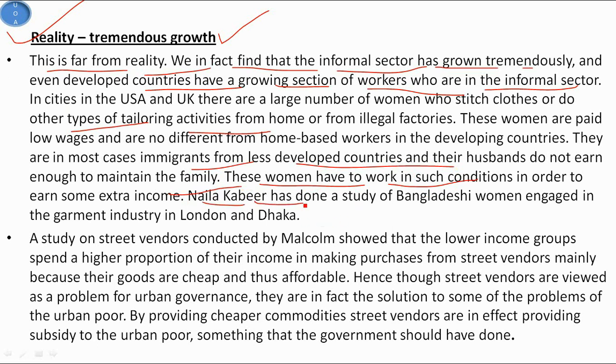Naila Kabir has done a study of Bangladeshi women engaged in the garment industry in London and Dhaka.